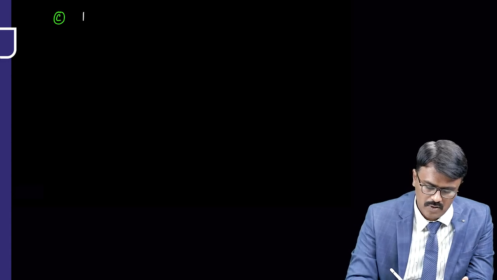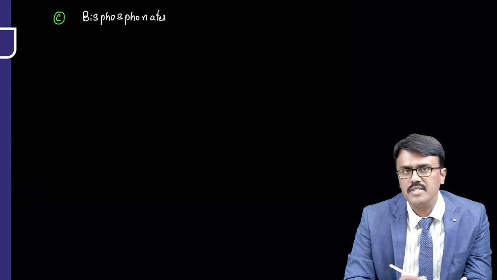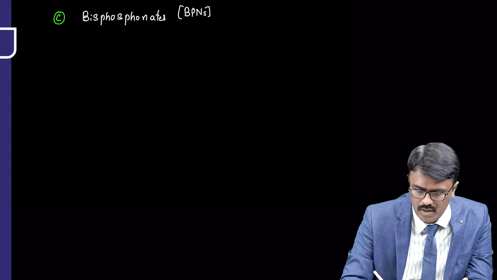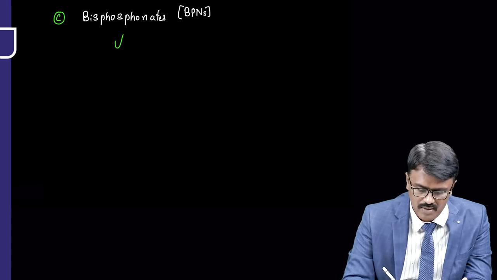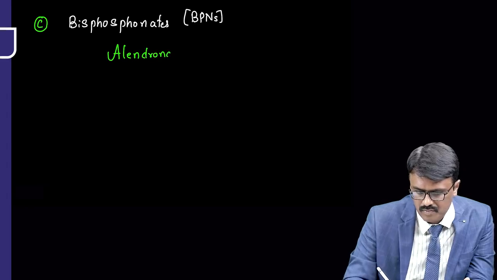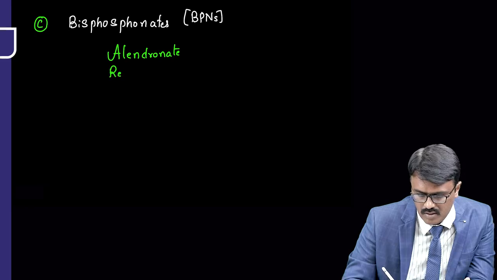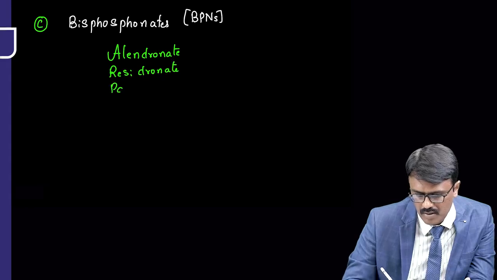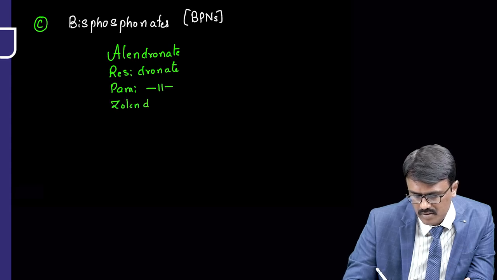Moving on to the next drug, and they are called bisphosphonates. Now, bisphosphonates are very much important, and we will be writing it as BPNs. Now, let us write certain bisphosphonates. Examples are alendronate, risedronate, pamidronate, and zoledronate.